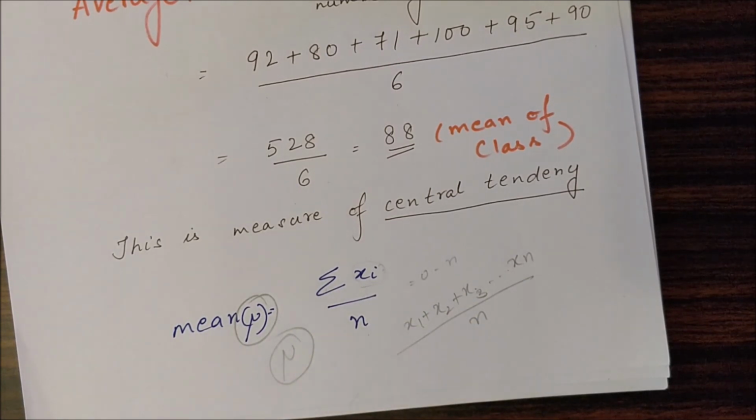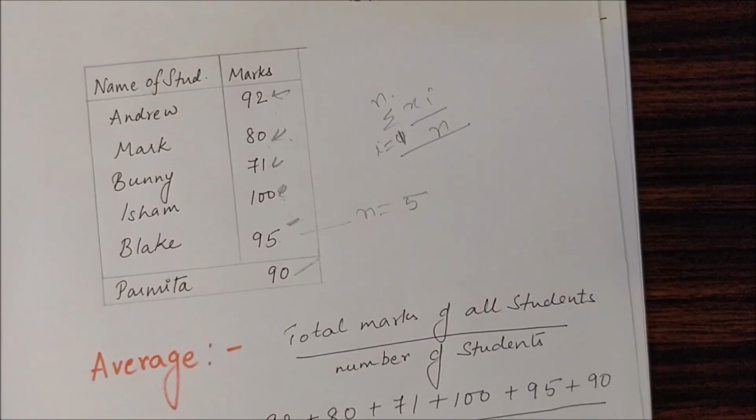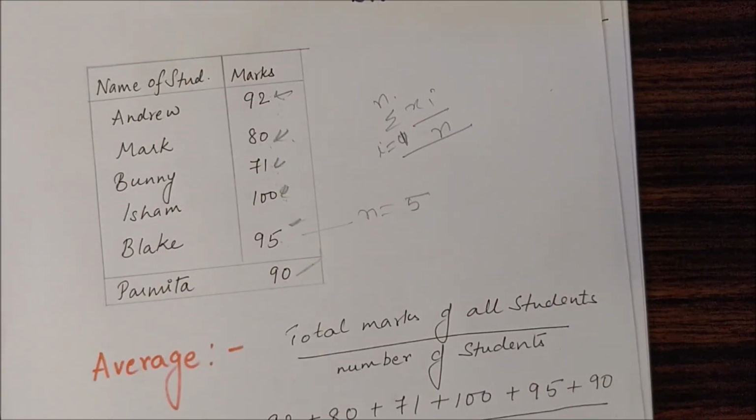So this is all about mean. Mean or average is one and the same thing initially. Further, there may be some difference, and I'll tell you in the further videos. Now let's move on to the next topic.